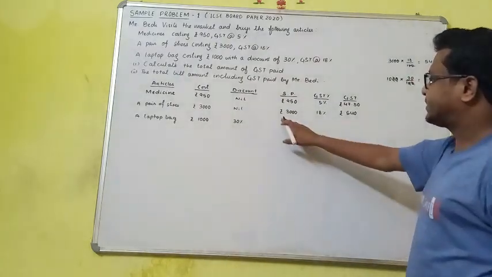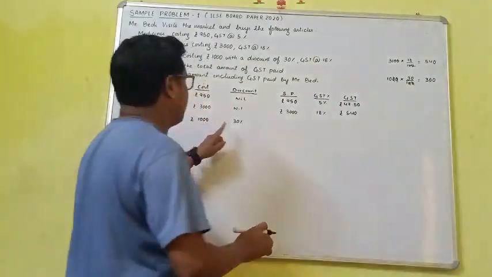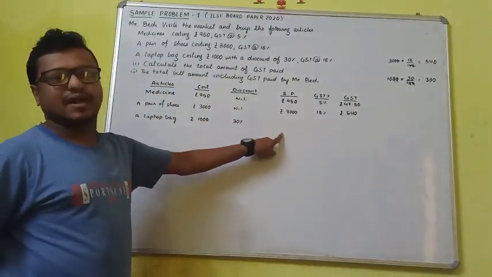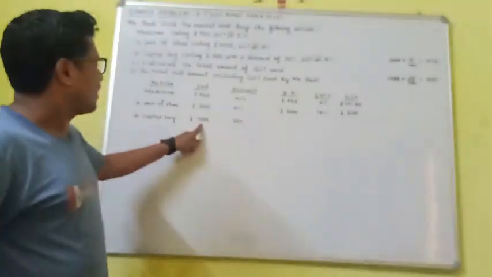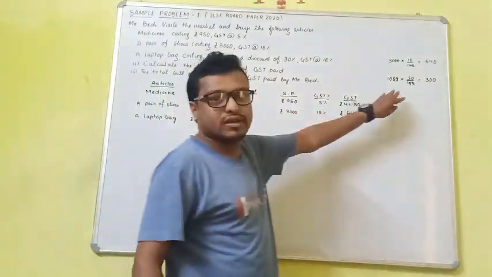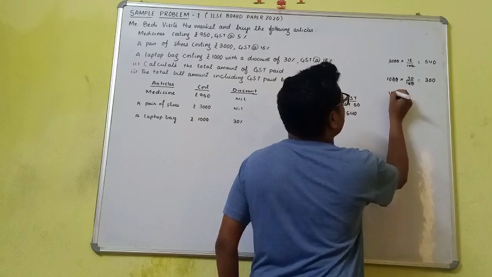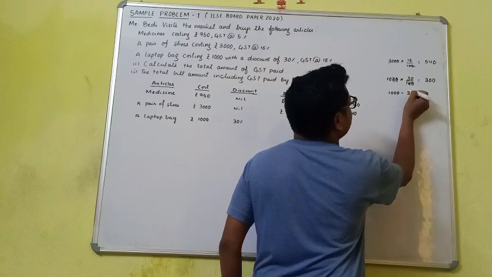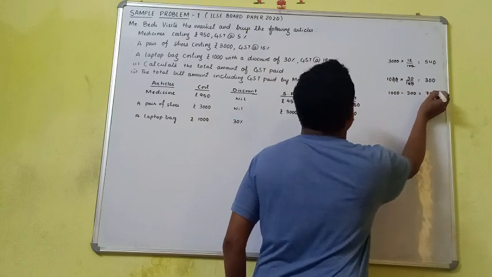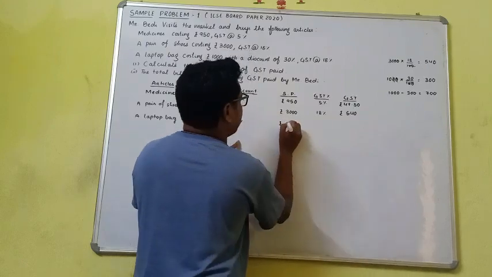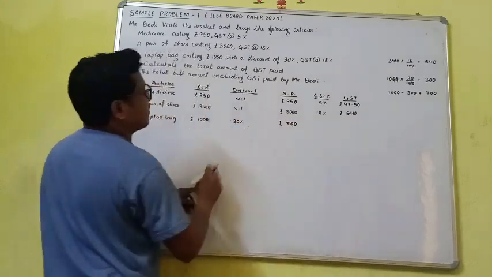So what will be the selling price? When we calculate discount, first we have to calculate the discount. Discount here I have calculated 300. So selling price will be 1000 minus 300 is equal to 700.